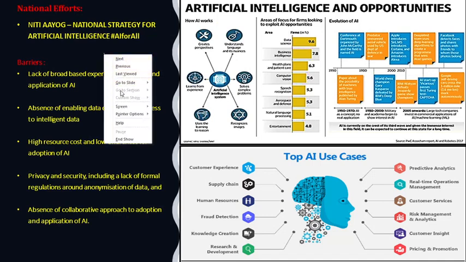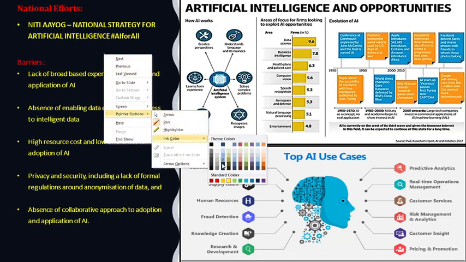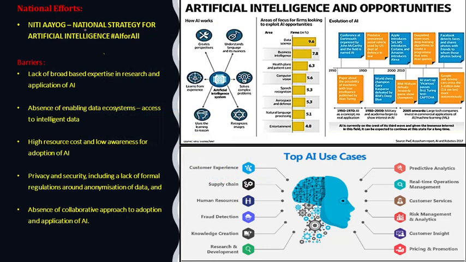We have already seen that at the national level. So Niti Aayog is involved for the national strategy for artificial intelligence. But apart from the opportunities which are there, and also the usage, as you can see, few additional uses are also given here, like in the area of supply chain, in the areas of human resources, fraud detection, knowledge creation, research and development, risk management and analytics, customer insights, pricing, promotion, predictive analysis, and real-time operation management. So these are all the key areas.